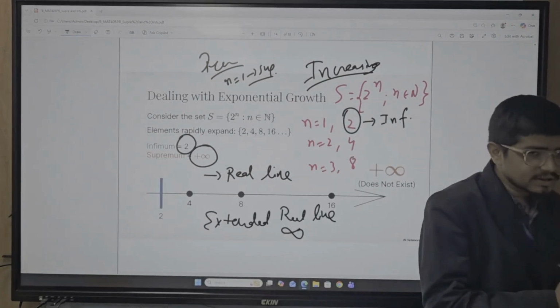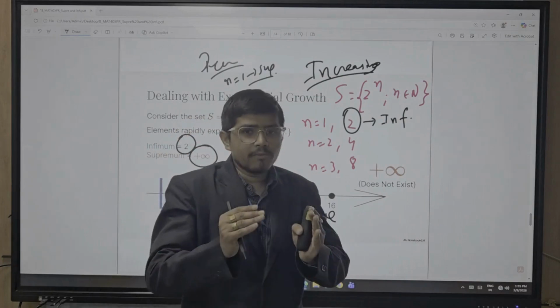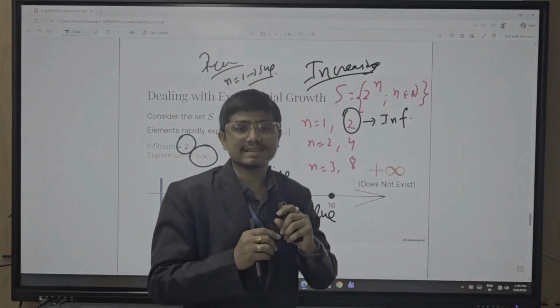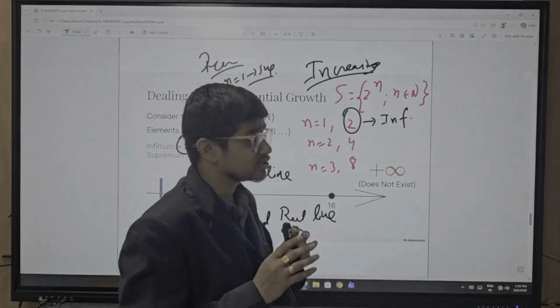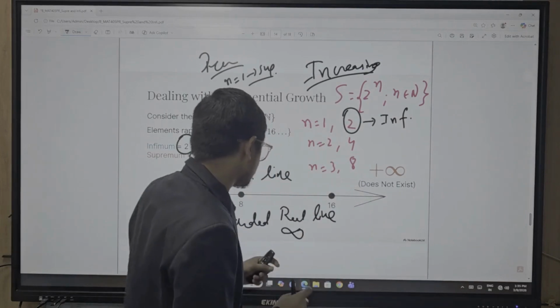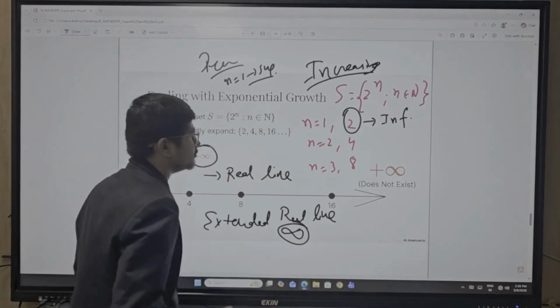You cannot get the supremum value of the geometric series. The respective geometric sequence on the real line does not exist, but for the extended real line it must be infinity.